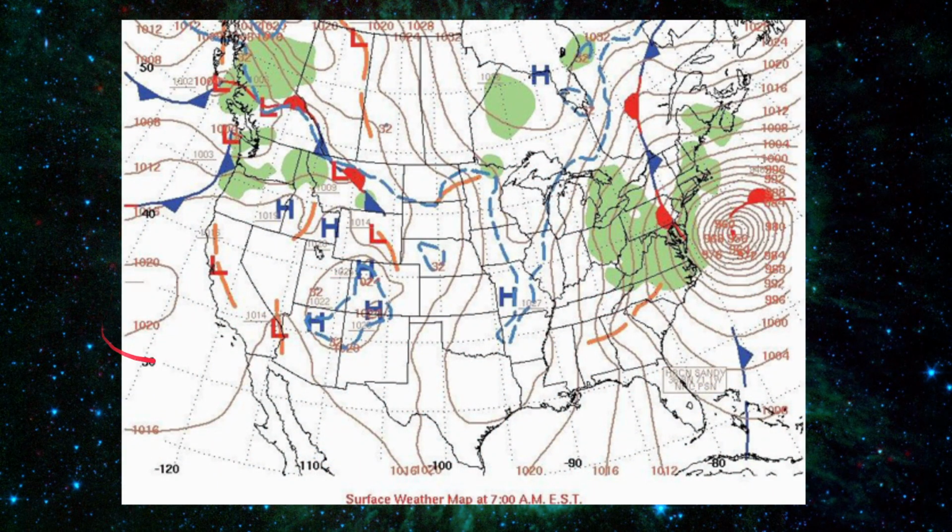So pause this video and see what this is. Alright, so this says surface weather map at 7 o'clock a.m. Eastern. So what this means is that it's about the weather, which basically refers to the atmosphere. If you're wondering about these lines, the blue and red, those are fronts. We're going to be talking about that later on too.